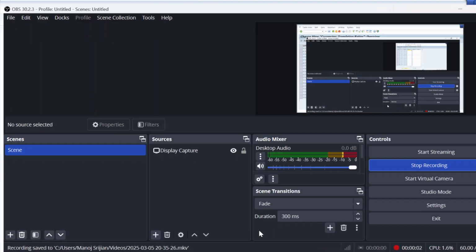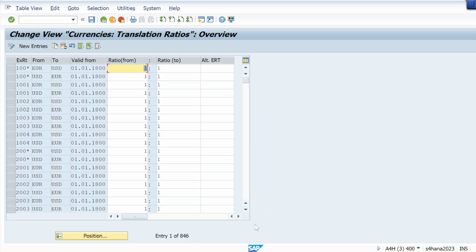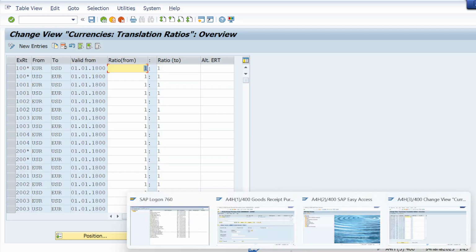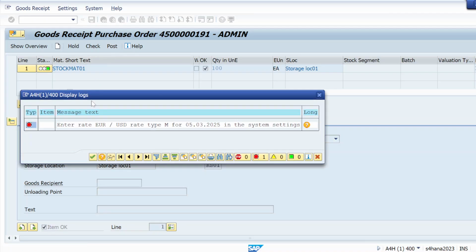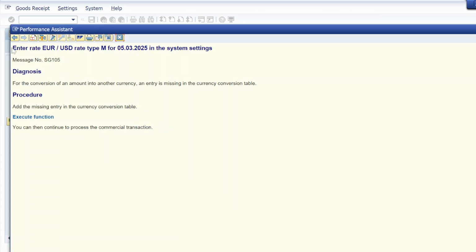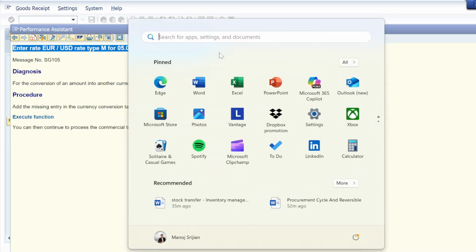Let me copy the error first. Check and post. So this error is there: enter rate. So let me copy this into Notepad.